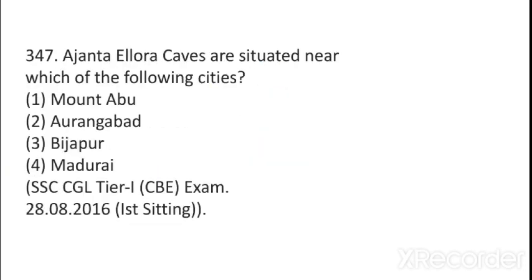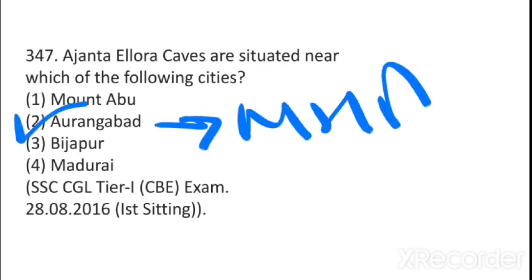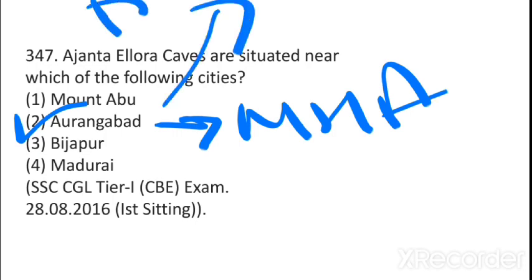Ajanta-Ellora caves are situated near which of the following cities? It is situated near Aurangabad. Aurangabad is in Maharashtra. And Mount Abu is famous for the Dilwara temple. Dilwara temple is in Rajasthan and is for Jains. Bijapur and Madurai are southern. Madurai is the place where Gandhi ji went half naked, like he stopped wearing a shirt and went into a dhoti only. So Madurai has this significance. Plus, it has a lot of beautiful Hindu temples, and it is in Tamil Nadu.